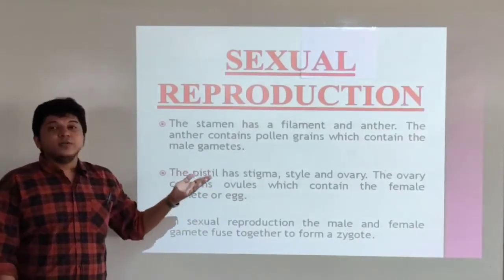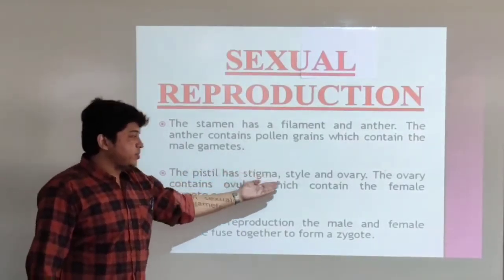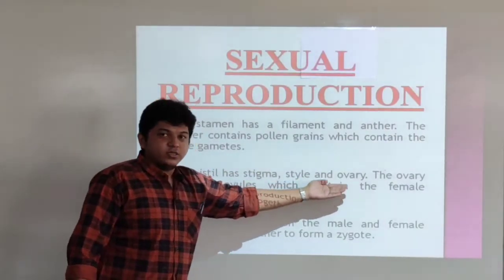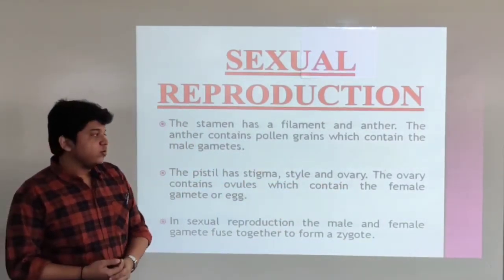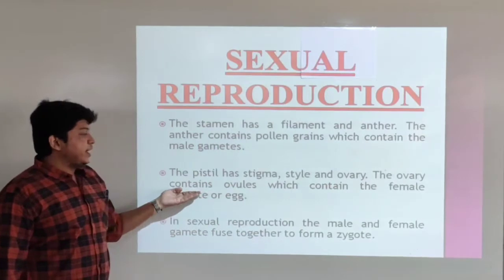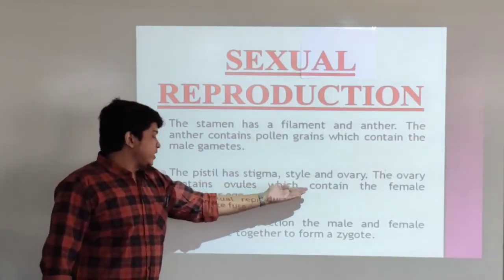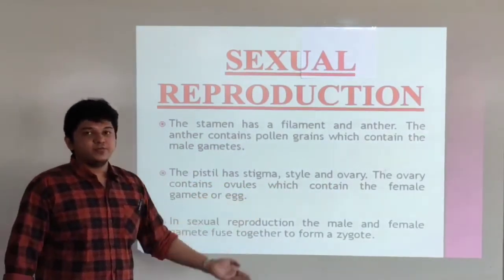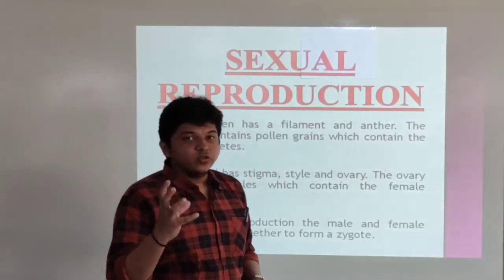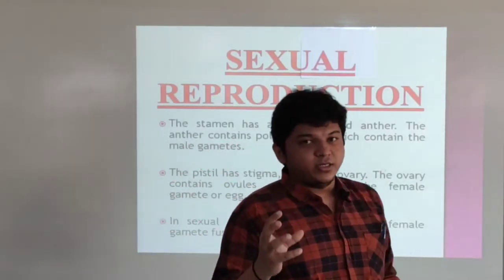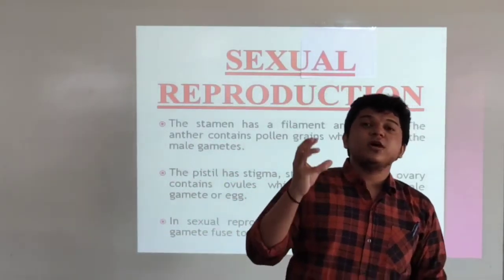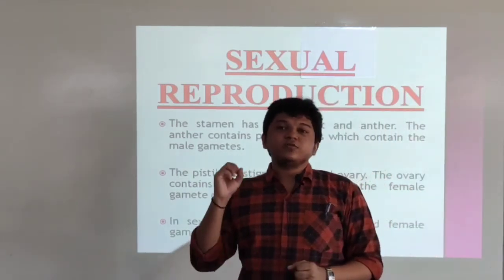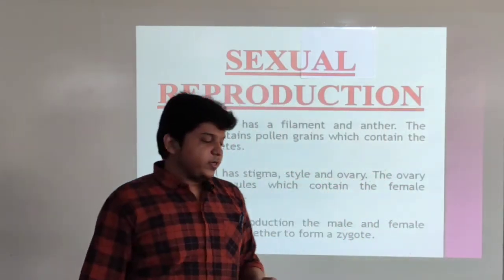Now talking about the pistil. The pistil has stigma, style, and ovary. These are the three parts, as we know. The ovary contains ovules which contain the female gamete or egg. So the ovary has ovules where all the female gametes, or you can say all the eggs of the female reproductive system, are there.